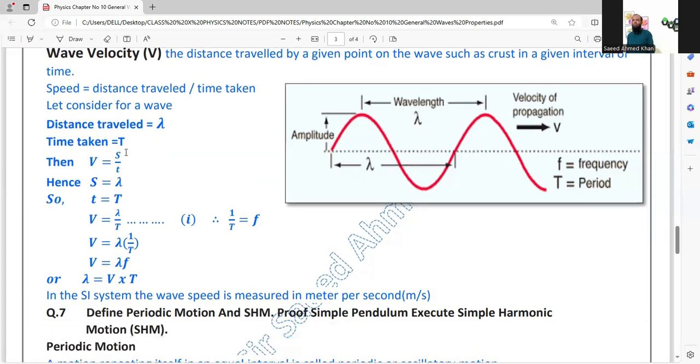Now we can change the above equation: V is equal to S upon T becomes V is equal to lambda upon T.